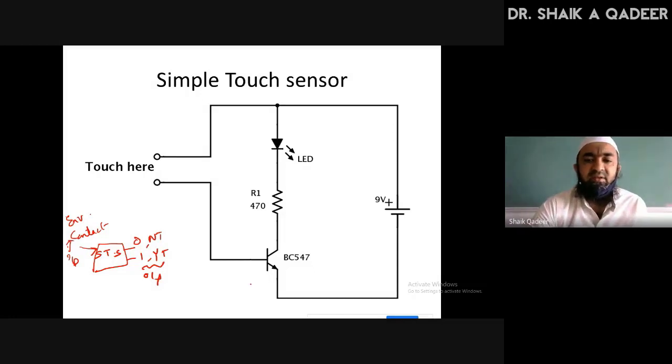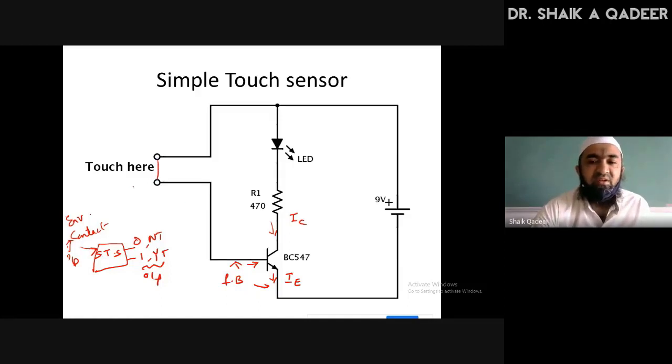Let us see the circuit diagram. This is our transistor. This is the base, this is the emitter, and this is the collector. The current flows from collector to emitter only if the base is forward biased. Agree or not? I want an answer from your side. Current flows from collector to emitter only if this junction is forward biased. How can we make this forward biased? It's very simple. Just close this circuit.